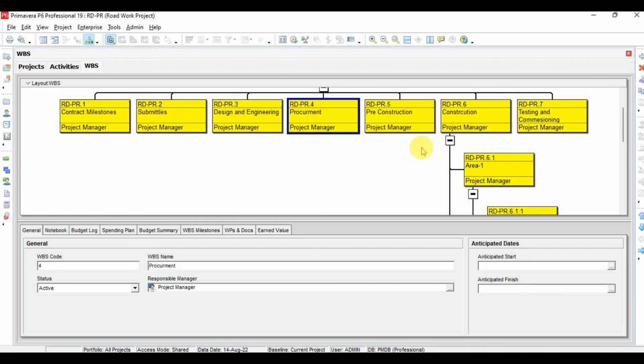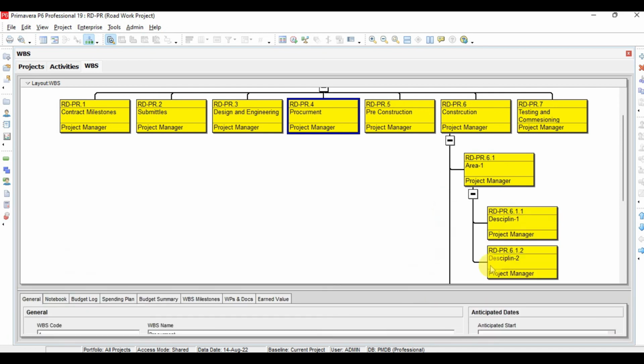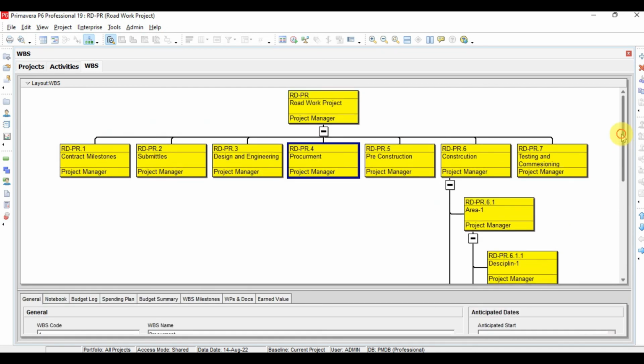So if you see here now, this is actually our WBS. We have here this is the project with the name, this is the ID, and the project name is road work project, and the responsible manager for that is project manager. And here we have contract milestones, and submittal, design and engineering, procurement, pre-construction, construction.